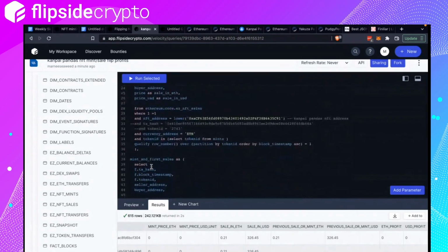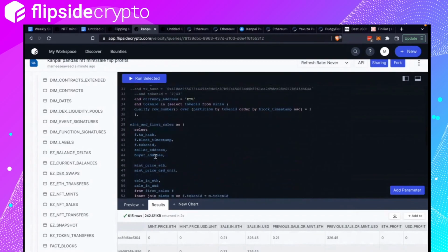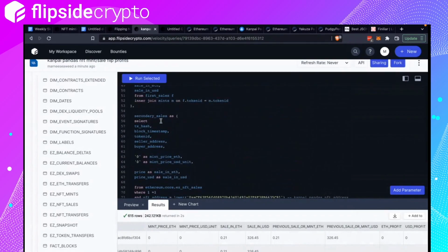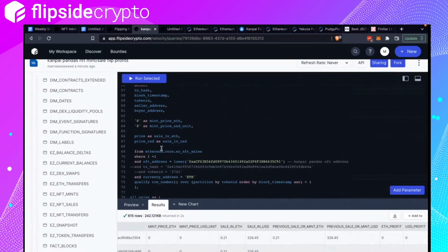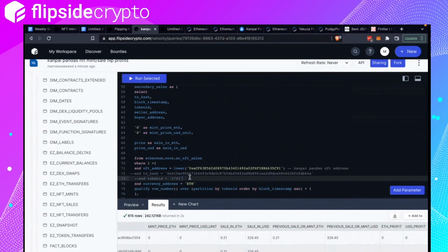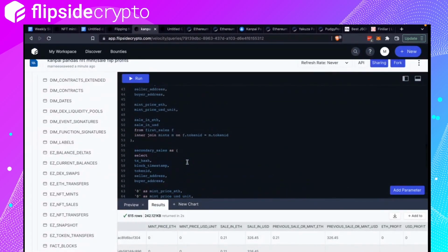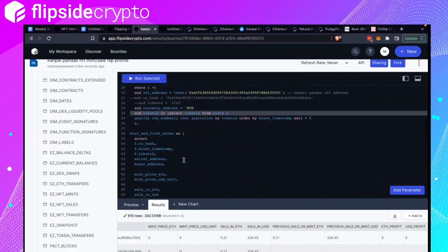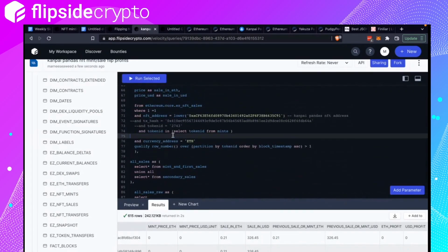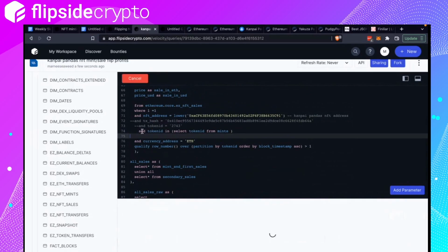Oh, I think it's because of the first sales or the secondary sales. I see. If the first sale is actually a secondary sale, it'll be at the top and there's nothing to lag. Yep, that's true.